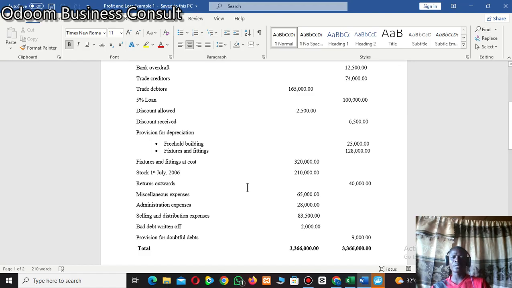So they are to make provisions for anticipated losses. The moment you sell goods on credit to your customers, there is an anticipation that some of your customers will not be able to pay their money.